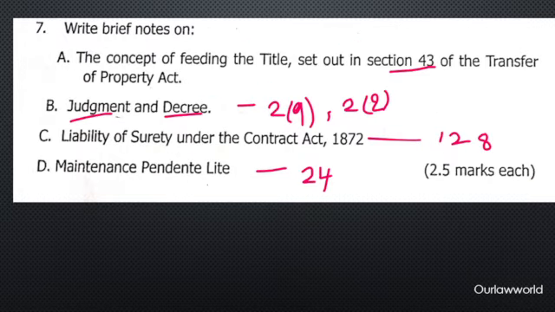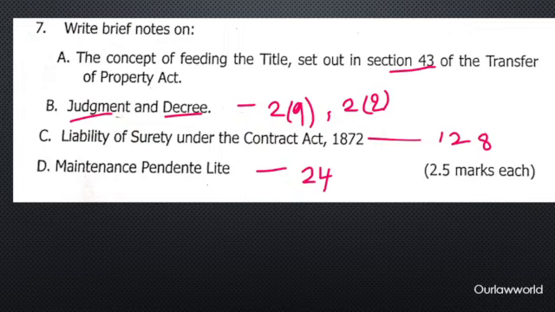So now if you see question 7, the first question, the section is already mentioned in the question itself. The concept of feeding the title set out in Section 43 of the Transfer of Property Act. In simple terms, this is called feeding the grant by estoppel.